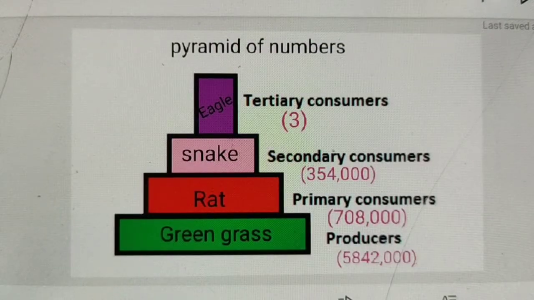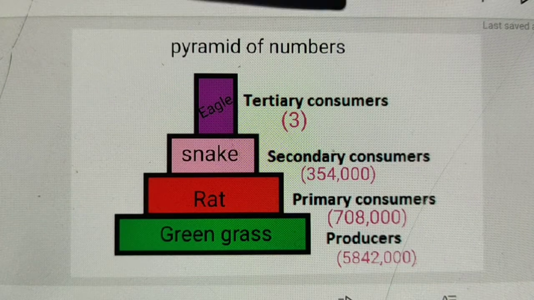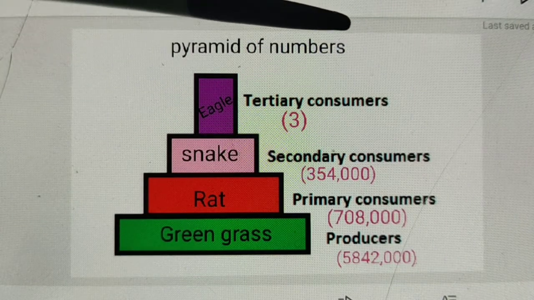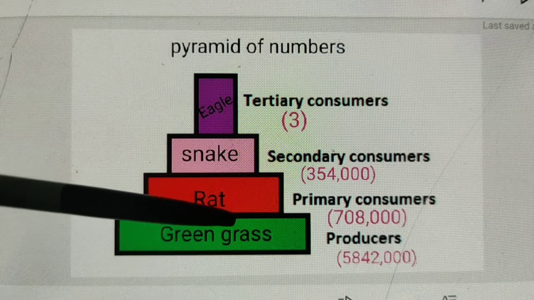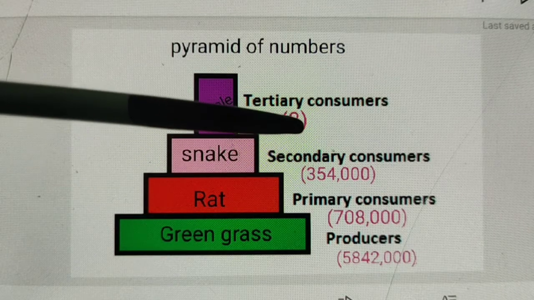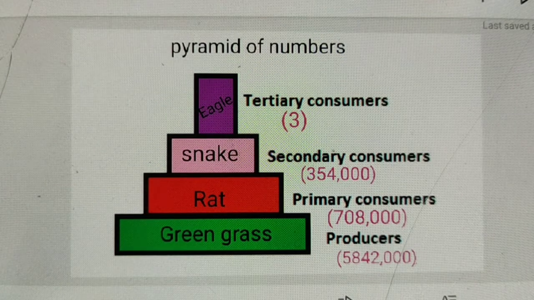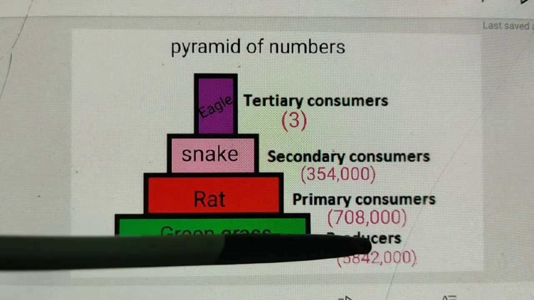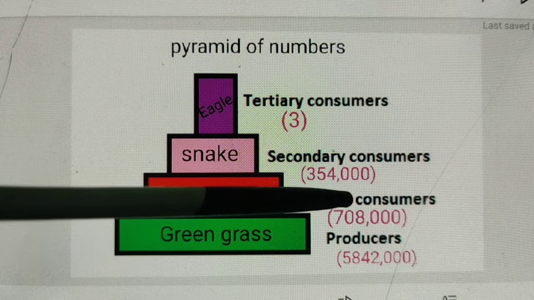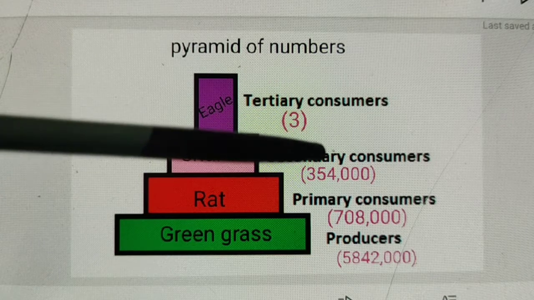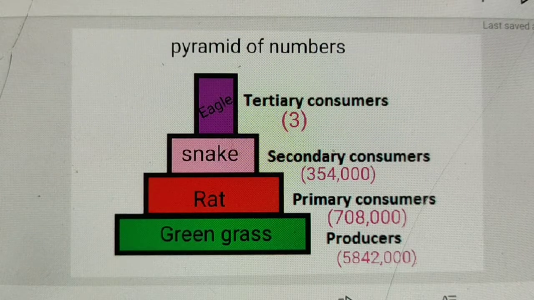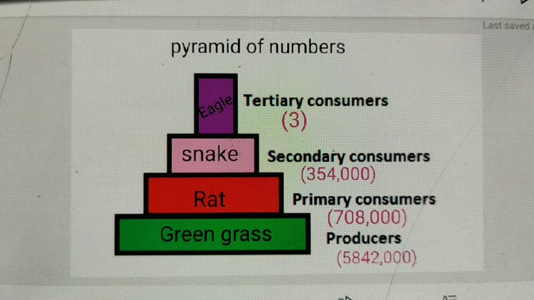See here one graphical representation of an upright pyramid. This is an upright pyramid of numbers in a grassland ecosystem. Here the number of green grass is more than that of primary consumers, secondary consumers and tertiary consumers. The number of producers is 58 lakh 42,000 and the number of primary consumers is 7,08,000. The number of secondary consumers is 3,54,000 and the number of tertiary consumers is 3. It means the number of producers is more than the number of tertiary consumers.